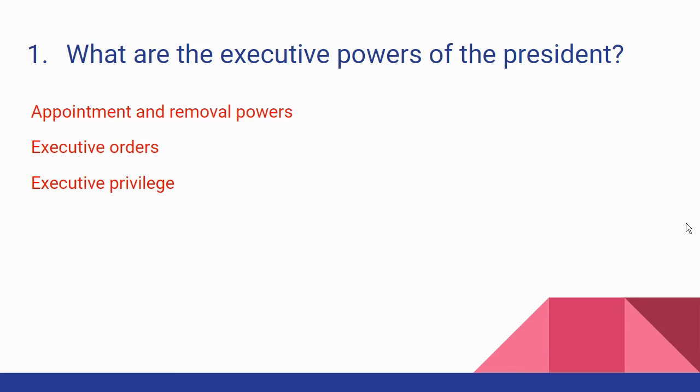And Nixon did not want to release those. He claimed executive privilege. So the Congress sued him, and it went to the Supreme Court. It was United States versus Nixon, 1974. And in the end, the Supreme Court decided that the president did not have executive privilege in that situation.